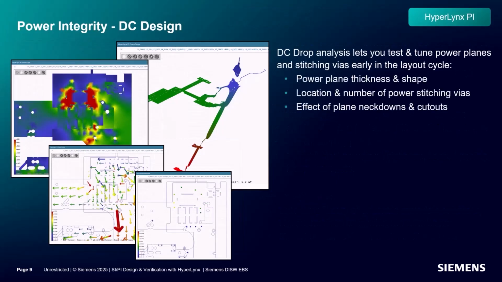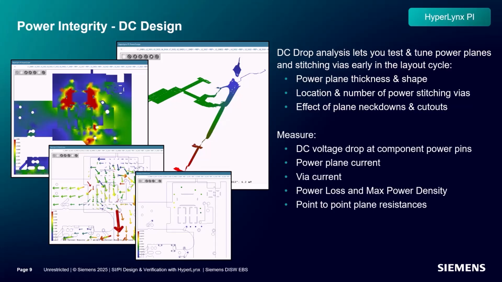DC analysis is something that will most likely be performed once the components have been laid out and will help identify power issues earlier in the design process before fully routing the board. HyperLynx assists users in exploring trade-offs in component placement, stitching vias, and power plane strategies. Users can simulate DC voltage at component power pins, plane and via currents, power loss, max power density, as well as point-to-point resistances. Additionally, HyperLynx can export power planes from a post-layout design and perform what-if simulations.